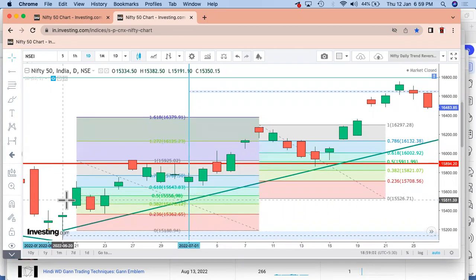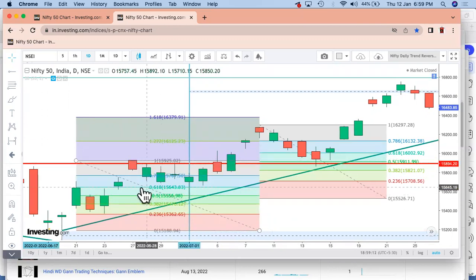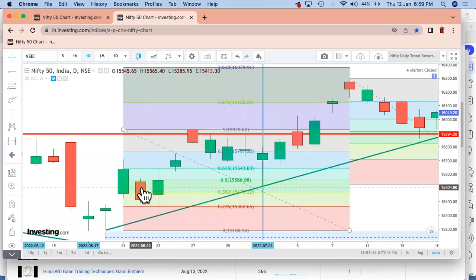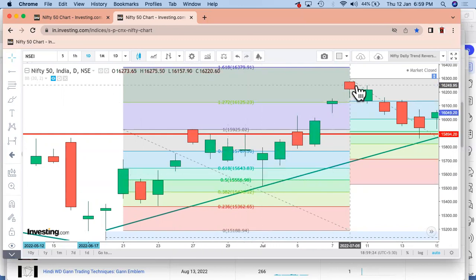Sorry, it is 17th of June in Nifty. Yes, there was a low. From that low, we got a high. And from there, we again got a 50% reversal. If you check on this Fibonacci, just focusing on this part, there was a low, there was a high. Yes, we got a reversal which was exactly at the 0.5, right? And from there, again, the market did go up.